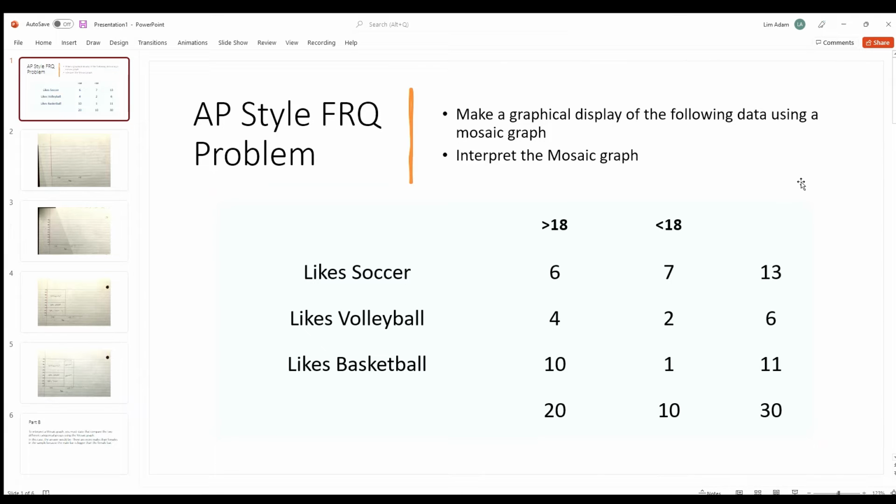when solving with categorical data here, like shown, you must use percents to make the graph. Because this problem gives a two-way table, we are able to find the different percents needed to make a mosaic graph.